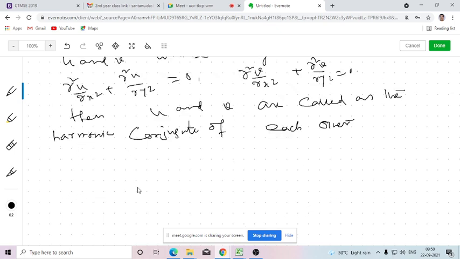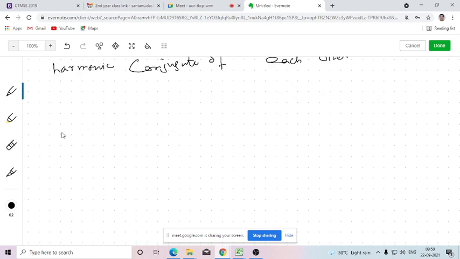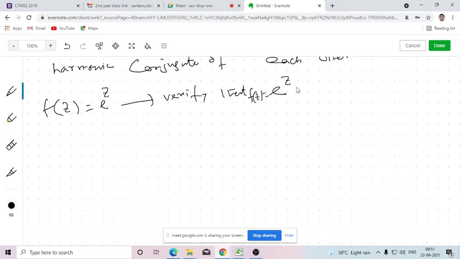Yes, sir. Okay, I am just giving one example. You can remember in the previous class I have shown that f(z) = e^z is analytic. So let's verify that e^z is analytic. In the previous class we showed that this function is analytic by virtue of the necessary and sufficient condition that we studied. Now, by using the property of harmonic functions, we are going to show that this is analytic.